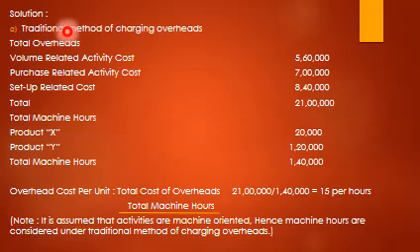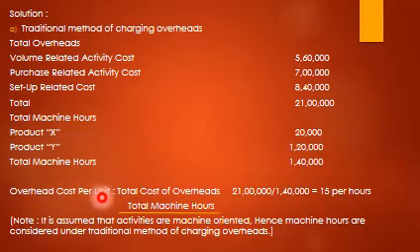Under the traditional method of charging overhead, total overheads: volume related activity cost 5 lakh 60,000, purchase related activity cost 7 lakh, setup related cost 8 lakh 40,000, total comes to 21 lakh. Total machine hours: product X 20,000, product Y 1 lakh 20,000, total 1 lakh 40,000.